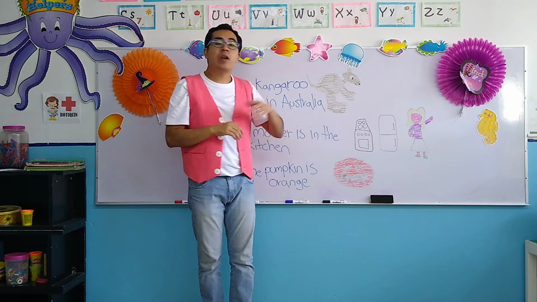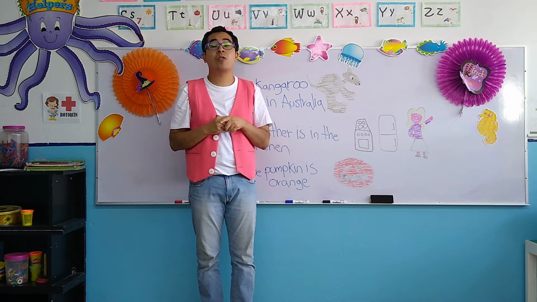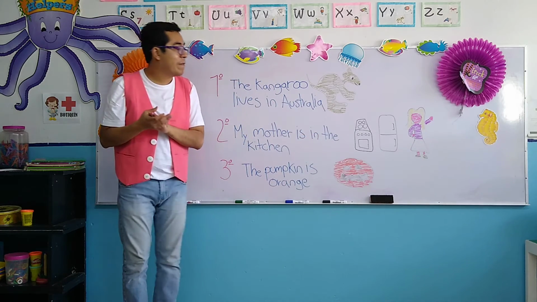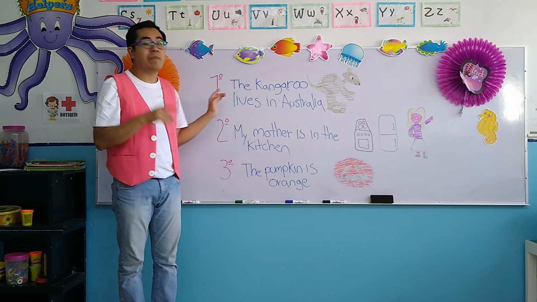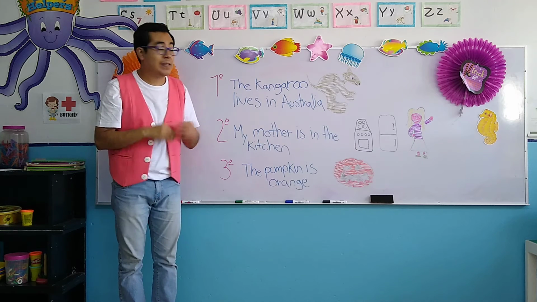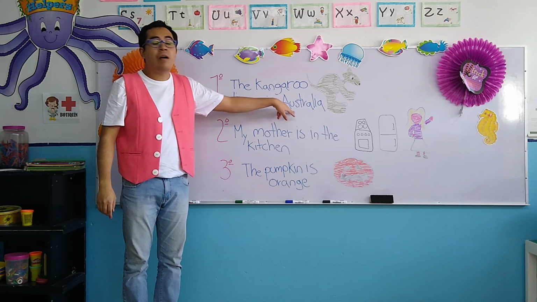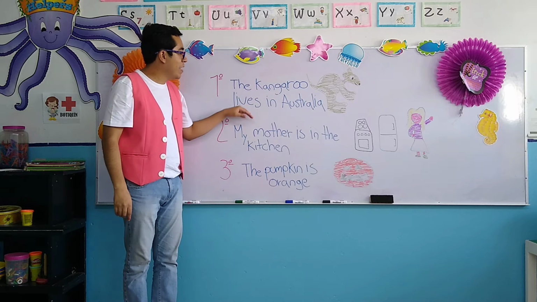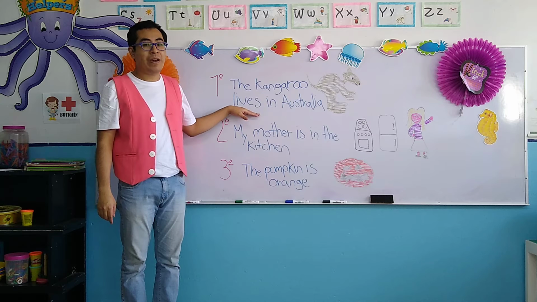Today, my children, we're going to continue working with some sentences. Remember, sentences are also very important to learn, okay? Very good. And here we have 3 sentences in which we have to work. The first one, remember, using ordinal numbers. The first sentence says, the kangaroo lives in Australia, okay? Very good. The kangaroo lives, the word lives means in Spanish, vive, okay?